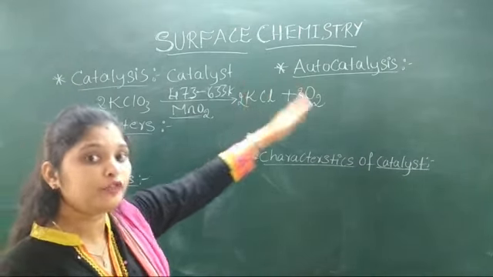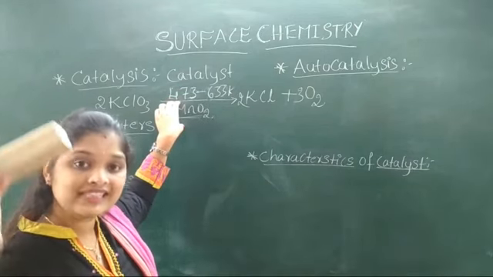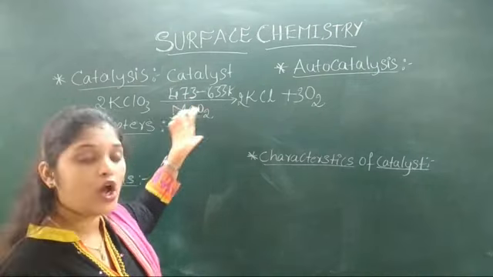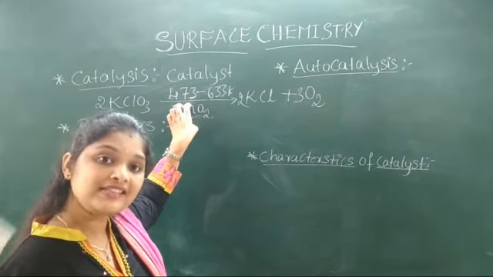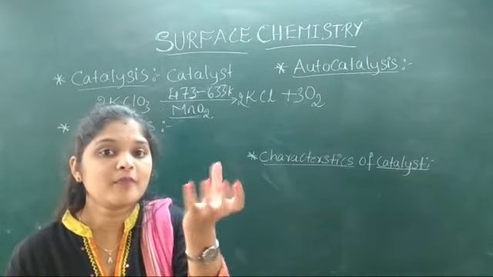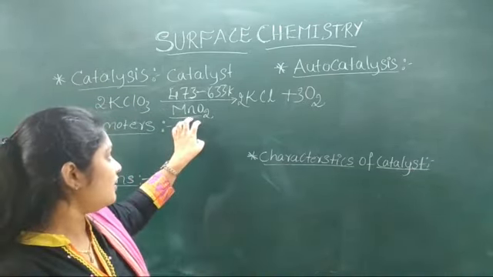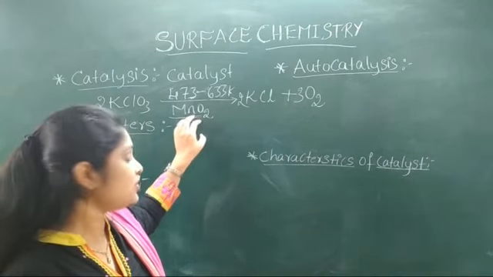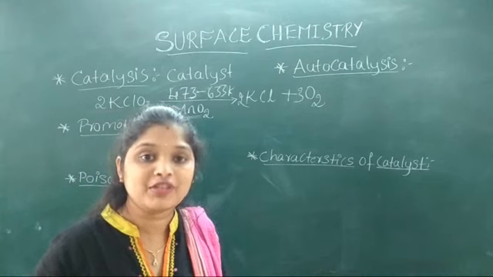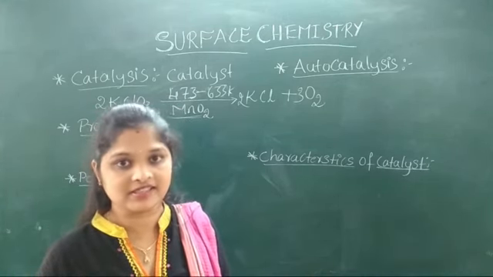That means at the end of the reaction, the chemical composition of manganese dioxide remains the same, and its amount or mass is also the same. Before the reaction and after the reaction, the amount of manganese dioxide remains the same. That means manganese dioxide does not change its chemical composition and its mass after the completion of the reaction. It remains the same as it is.